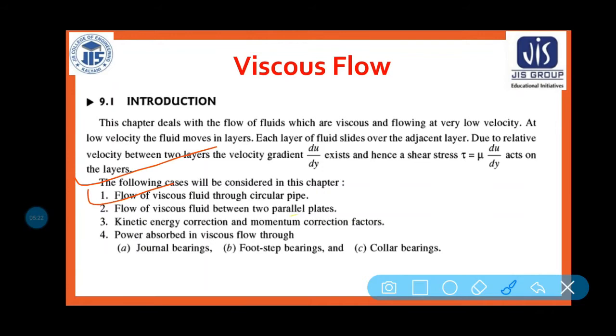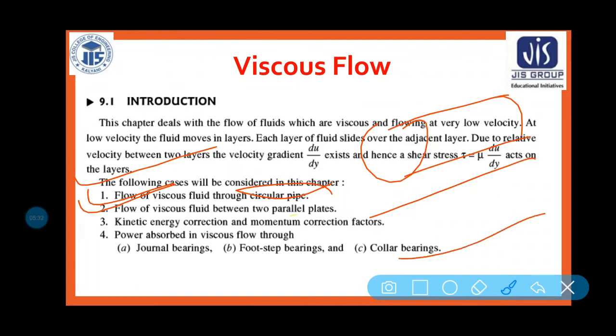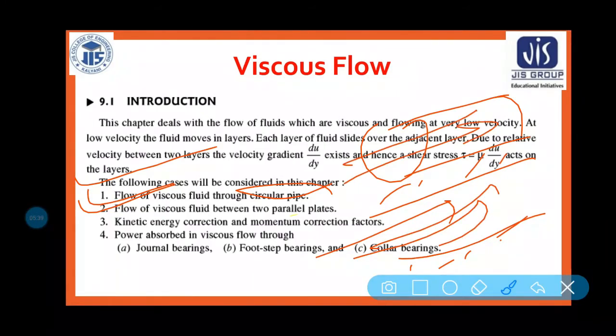Flow of viscous fluid through circular pipe. This is a circular pipe. Flow of viscous fluid between parallel plates. This is your parallel plate, and in between these parallel plates the water is flowing. Kinetic energy correction and momentum correction factor.